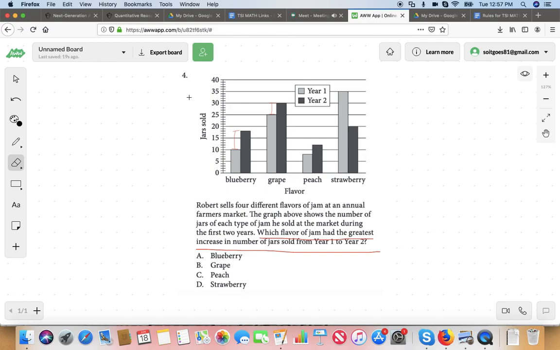Nope. Okay. And really here it's almost like a reading question. It's not which had the most jars. A lot of kids are going to pick grape. Yeah, they sold the most in year 2, but that's not the question. The question is which had the greatest increase, and that's blueberry. Okay.